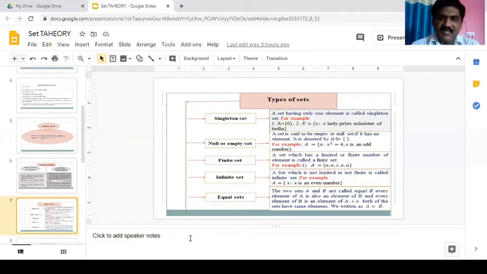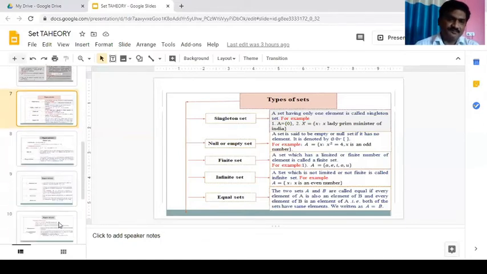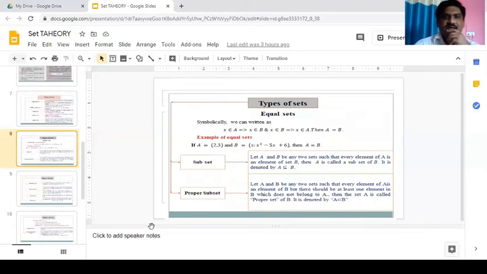Equal set. Two sets A and B are called equal if every element of A is also an element of B and every element of B is an element of A. That is, both sets have the same elements. Written as A is equal to B. For example, if A is equal to {2, 3} and B is equal to {x such that x square minus 5x plus 6 is equal to 0}, then A is equal to B. Symbolically, we can write x belongs to A implies that x belongs to B, and x belongs to B implies that x belongs to A, then A is equal to B.